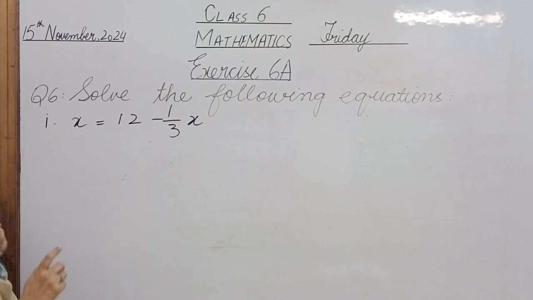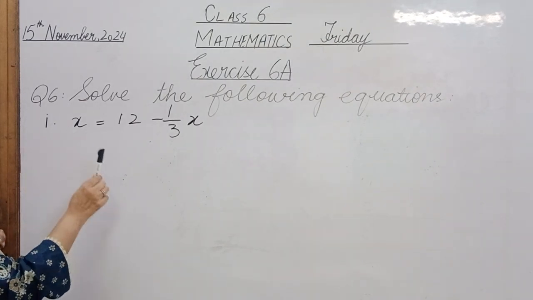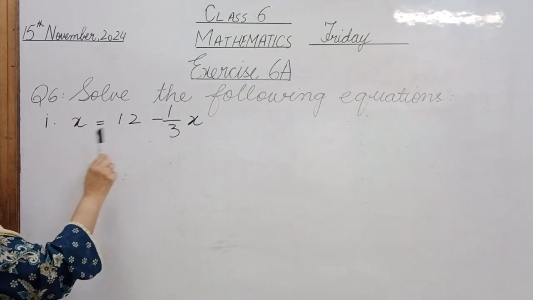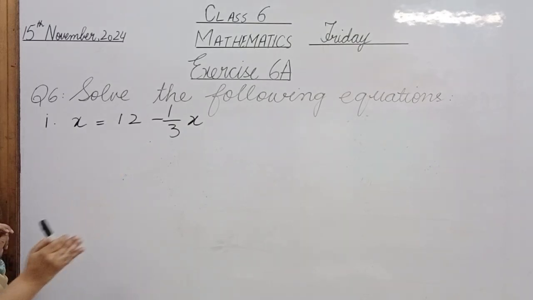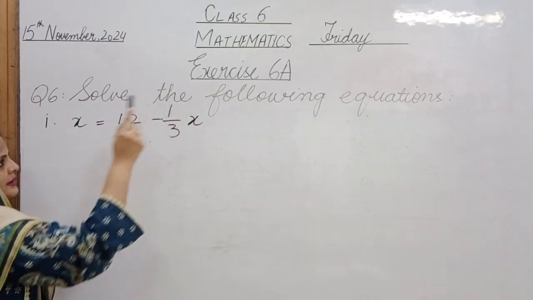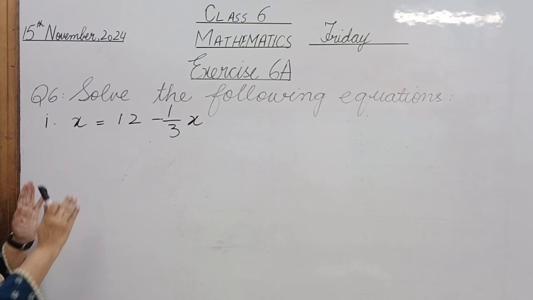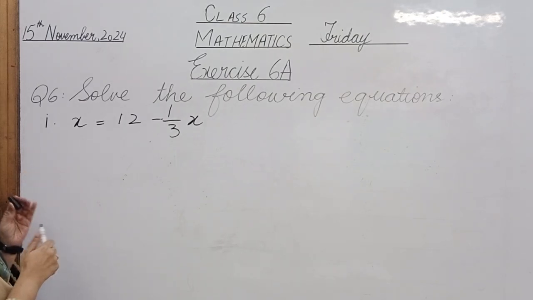Now see, the first step is that we will put the similar things together. एक जैसी चीजों को हम एक साथ करते हैं, ठीक है? उसमें एक जैसी चीजें कौन सी हैं? This x and this x, right? And this 12 has to be alone for now. What would we do?